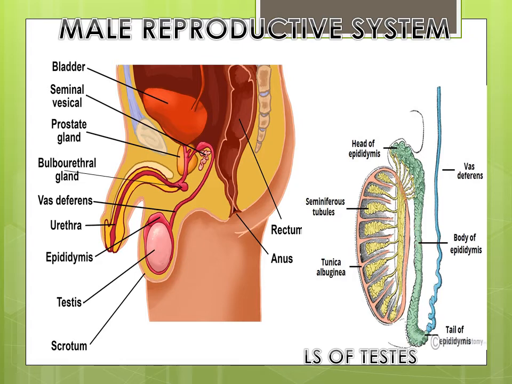Now, what is semen, children? Semen is the mixture of sperms and secretions from seminal vesicles, prostate, Cooper's and urethral glands. It is a milky fluid.